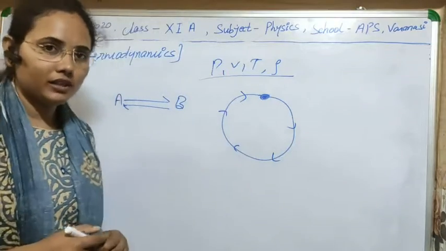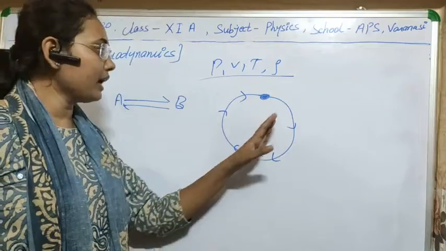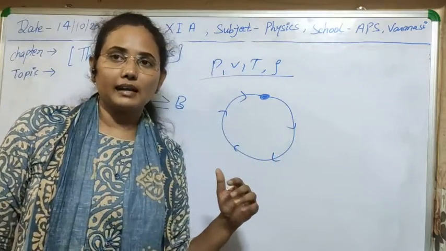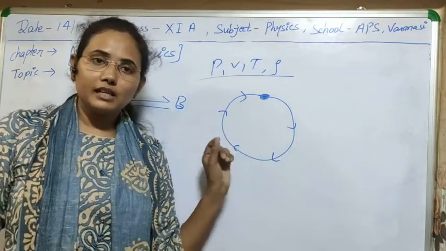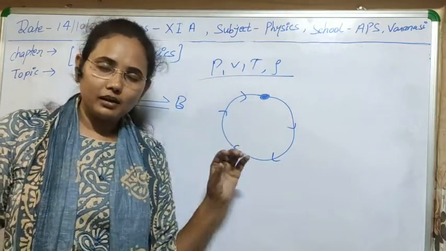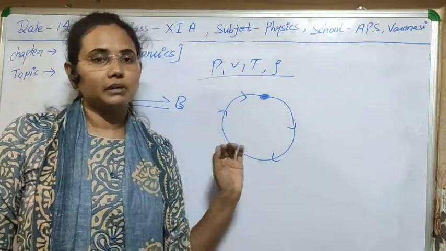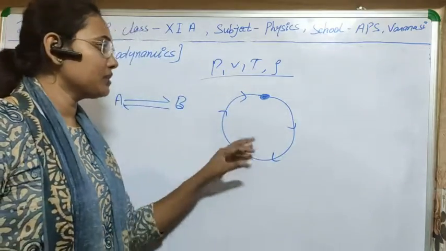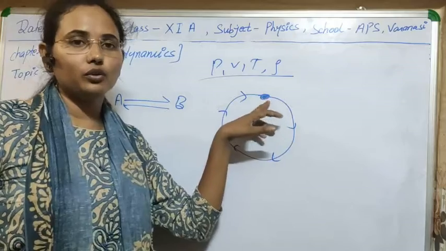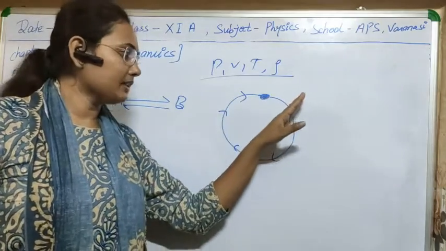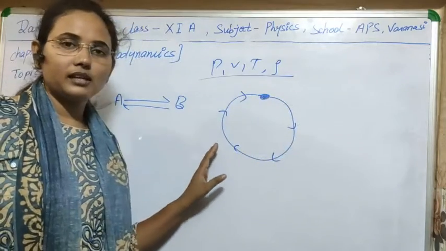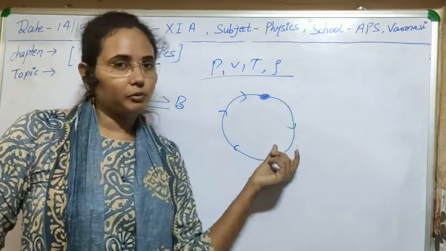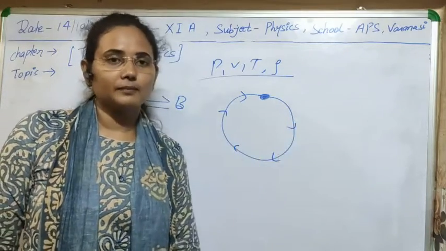If any quantity is changed, then the process will not be cyclic. It depends on the initial and final values only. It doesn't depend on the process through which it is going on. Only if both the initial and final points are the same, then the process will be cyclic.